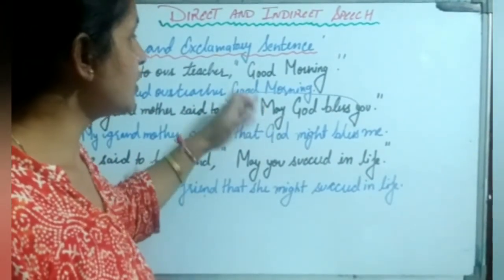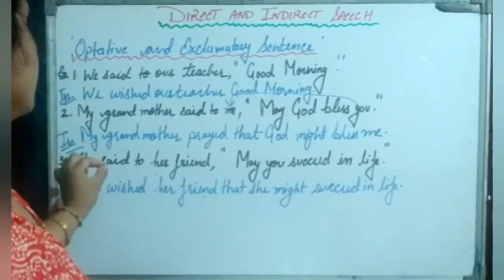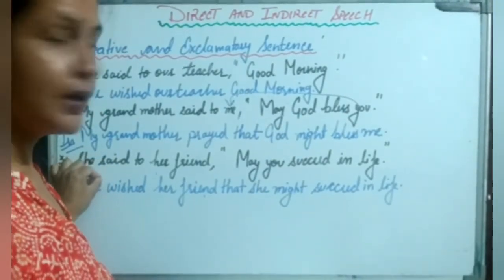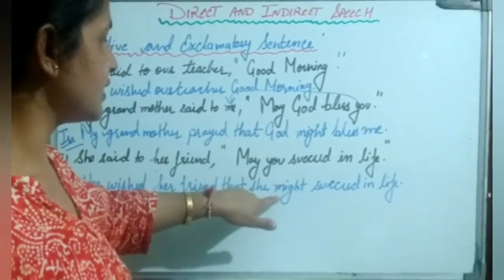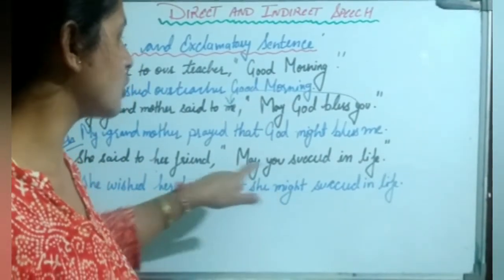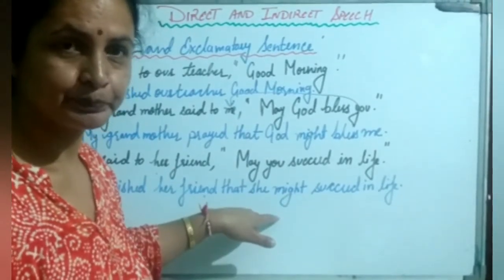Children, why we have changed this may into might? Because reporting speech is in past tense. Okay, so that's why in reported speech, in indirect speech, we will change tense of this may. Okay, in past we are going to write it.